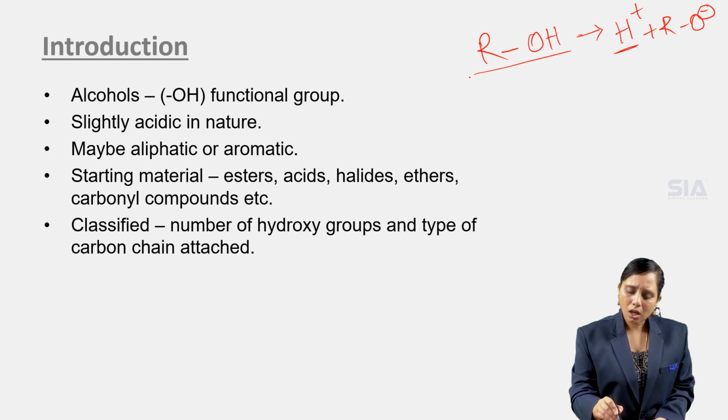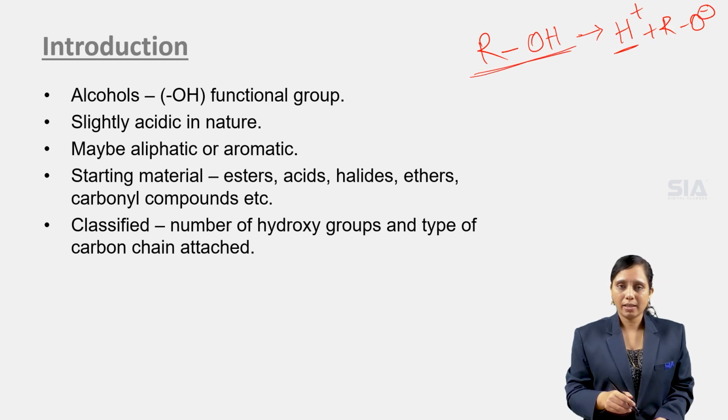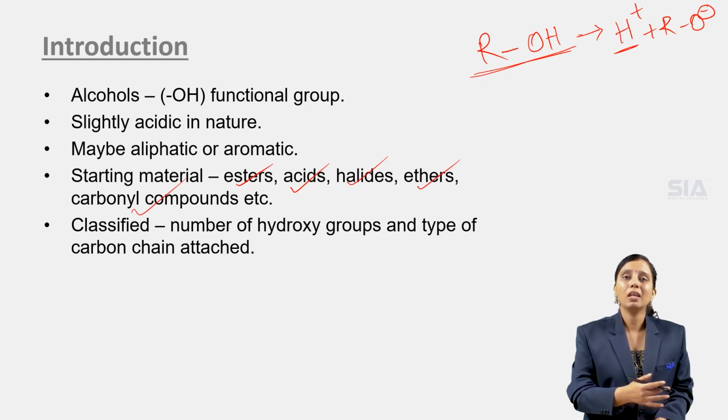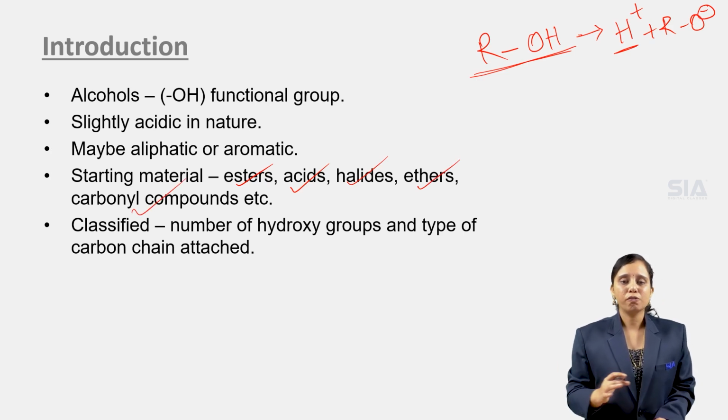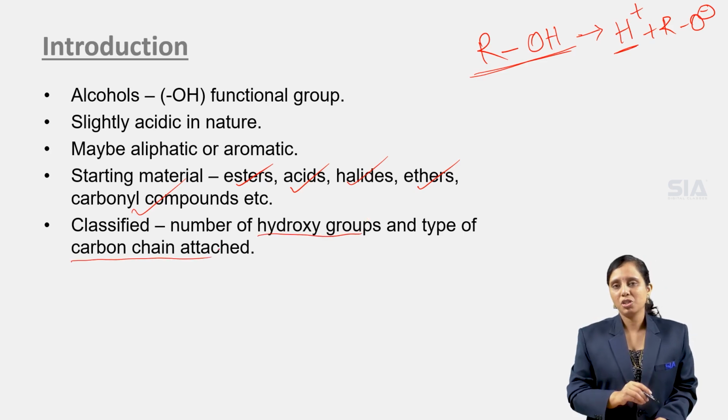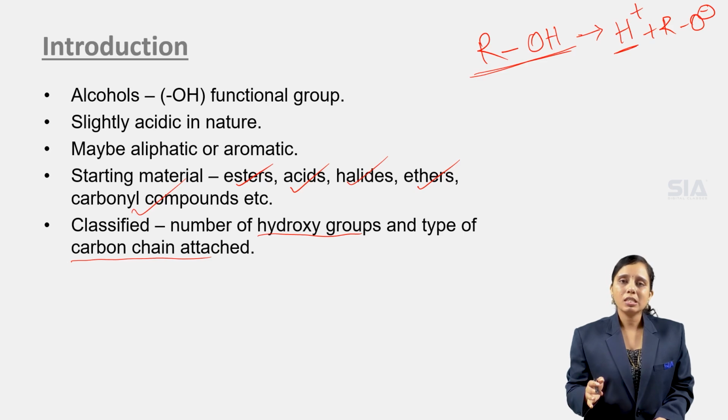These alcohols can be synthesized from esters, acids, halides, ethers, carbonyl compounds, etc. From many compounds, alcohols can be formed. Based on the number of hydroxy groups and types of carbon chain attached, alcohols are classified into two types.